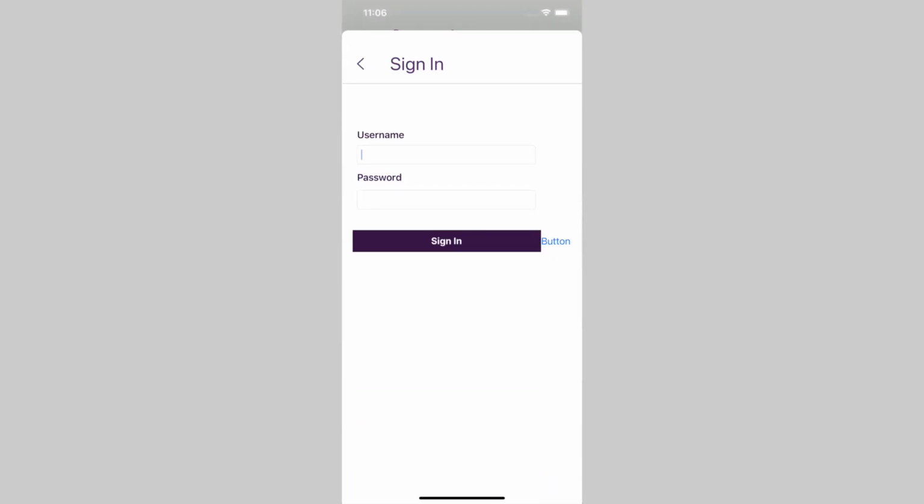If the username or password do not match the system, the user will be prompted with a message that their username or password is incorrect. If it matches an account in the system, the user will be taken back to the home screen. Now, we will begin the main demo by taking a new photo.